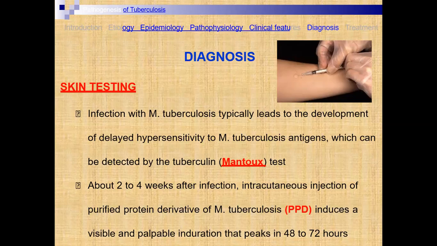After this 1 month, intradermal injections of the purified protein derivative of Mycobacterium tuberculosis. We can also say the PPD, that is the purified protein derivative of Mycobacterium tuberculosis. Means the purified proteins or their derivatives are removed from the Mycobacterium tuberculosis and used for this test, which induces a visible and palpable induration that peaks near about 48 to 72 hours.